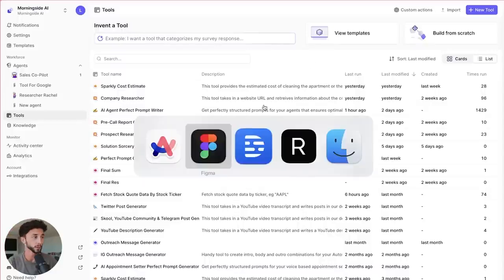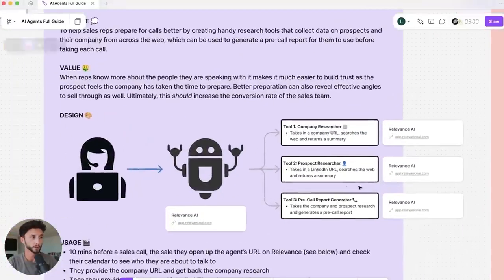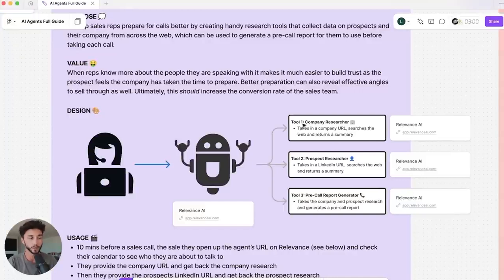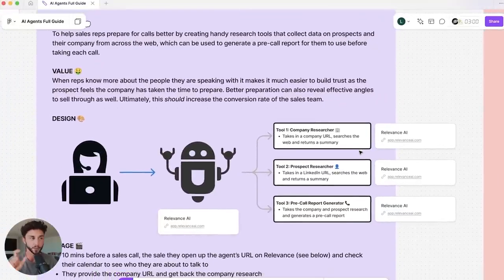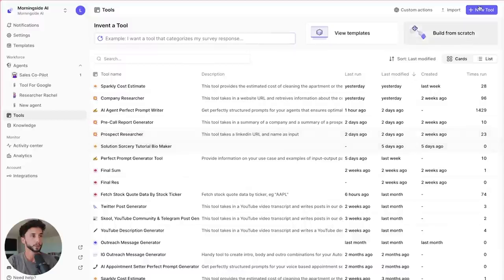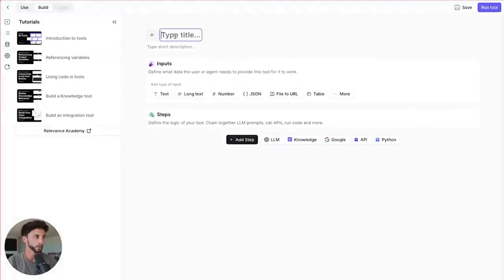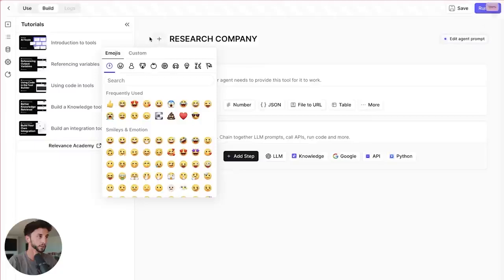So first things first, if we go back to the Figma here, we see we need to make 3 different tools. So tool 1 is company researcher. It's going to take in a company URL. It's going to search the web and it's going to return a summary. So that's the functionality we need. Let's go and create a new tool. I'm going to call this research company. We can give it a cool little icon. I'm going to zoom this up for you guys. Hopefully that's the right size.